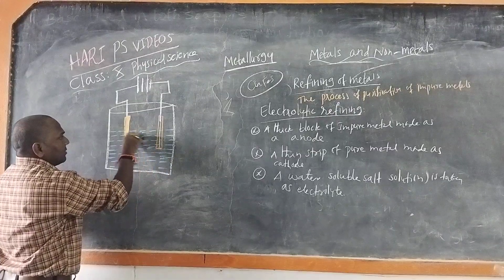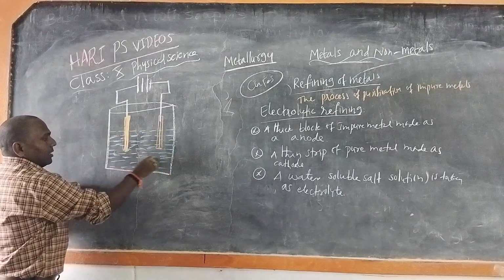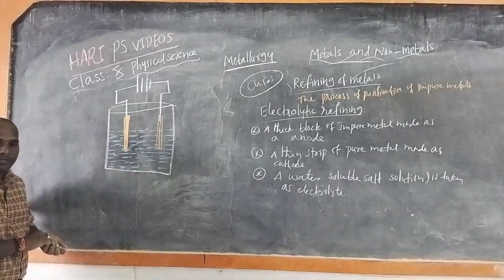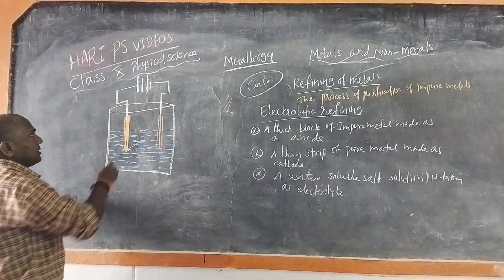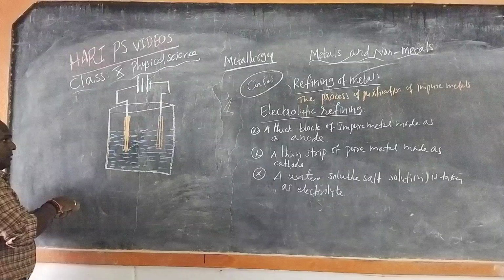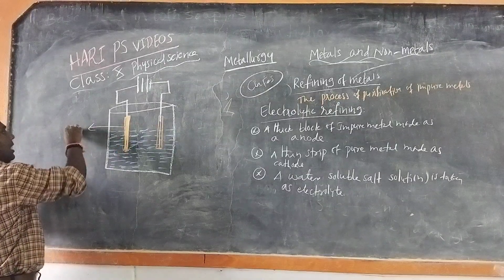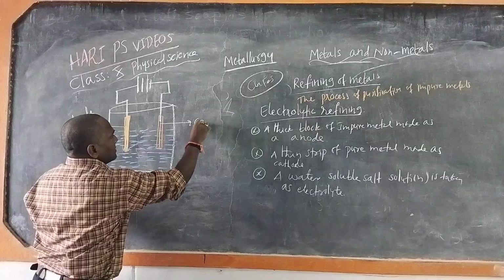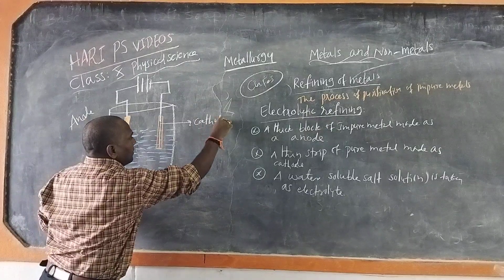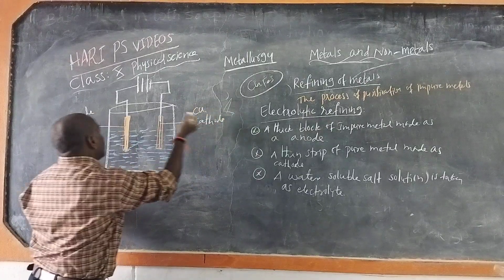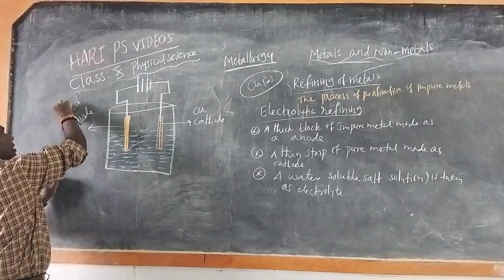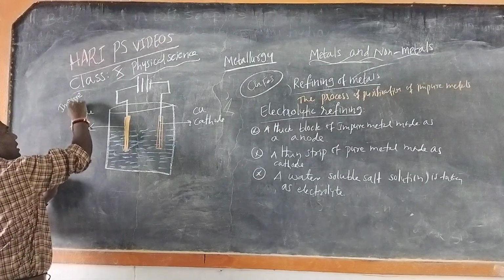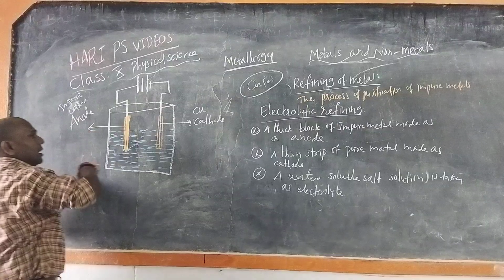As we know, copper sulfate solution is an electrolyte and is a good conductor of electricity. So it is anode and it is cathode. This is copper cathode. It is also copper anode, impure copper anode.